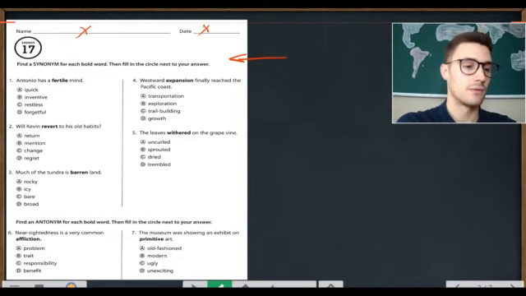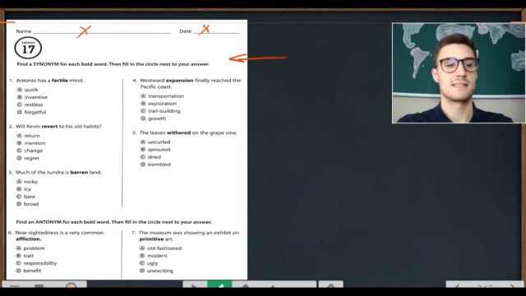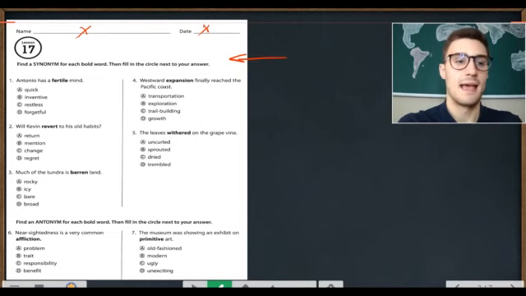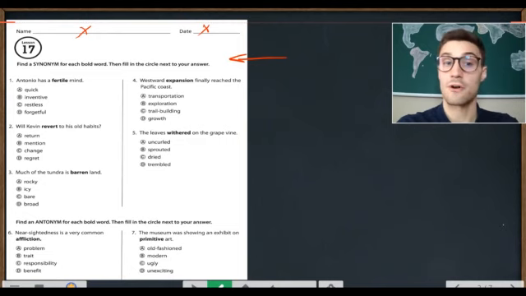Antonio has a fertile mind. So what's a synonym for fertile? A. Quick. B. Inventive. C. Restless. D. Forgetful. Antonio has a fertile mind. It's fertile and B. Inventive.